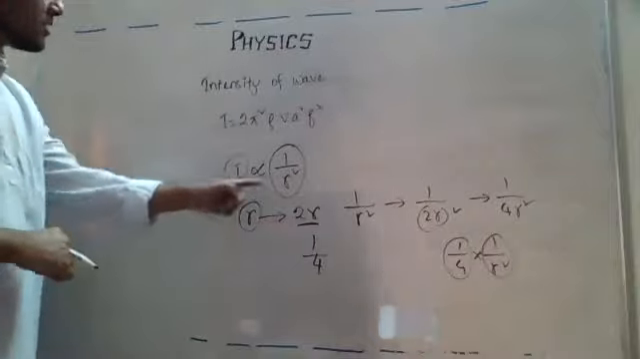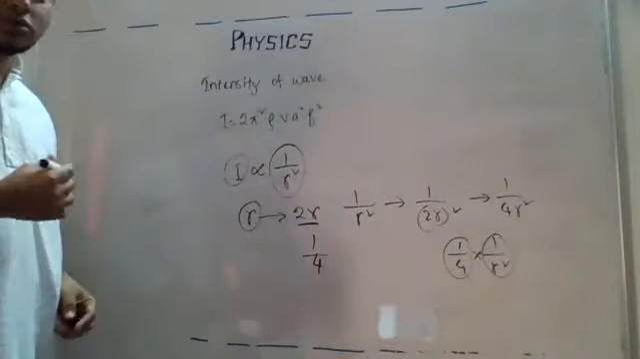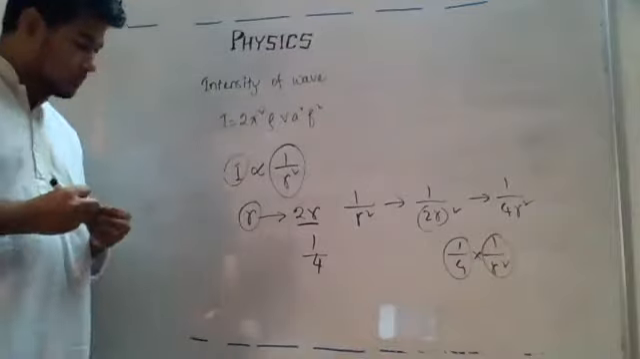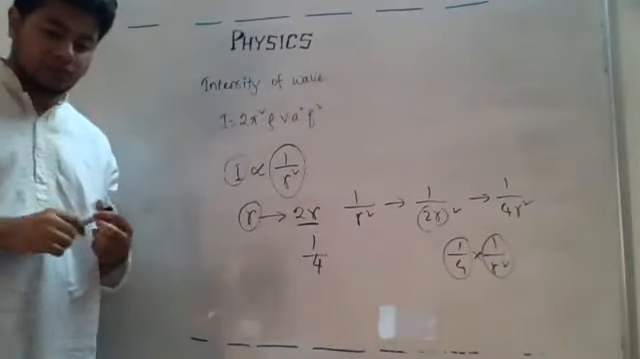If the distance is tripled, then how many times will the intensity be? 1/9. 1/9. Now you understand, right? So be very careful of this one.